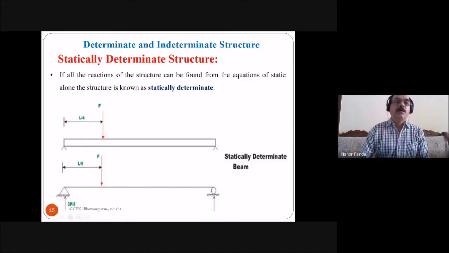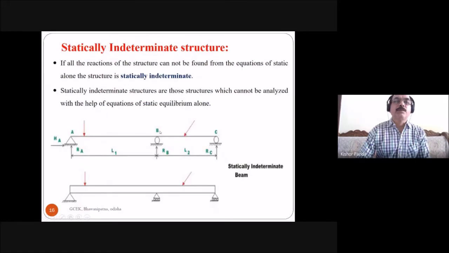Then all the reaction components of the structure, here 2, here 1, 3, can be found from the static equilibrium equations. Then the structure is called statically determinate. So this is a simply supported beam example.